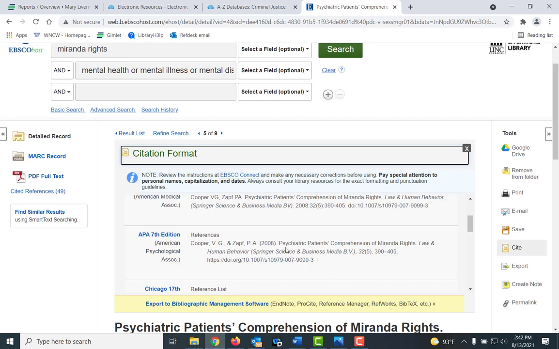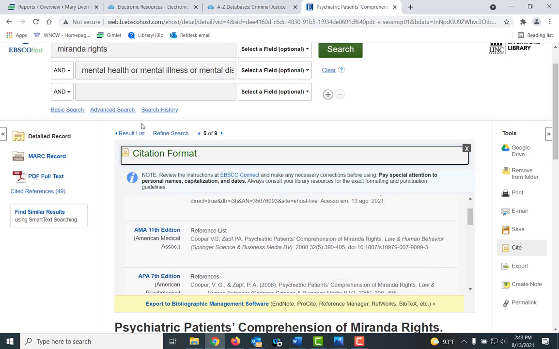And this with the patient's comprehension, both the P and the C being capitalized, is incorrect. So you would need to go in your bibliography to make them lowercase. Miranda rights, because that is a concept, that is a more proper noun, I would leave that as uppercase, the M and the R. So I could do that.